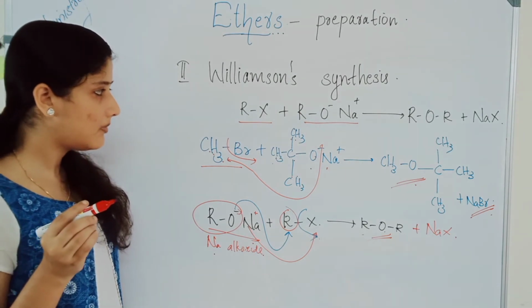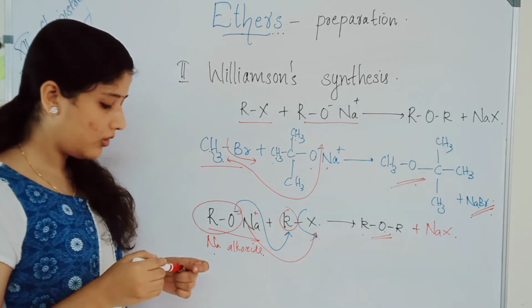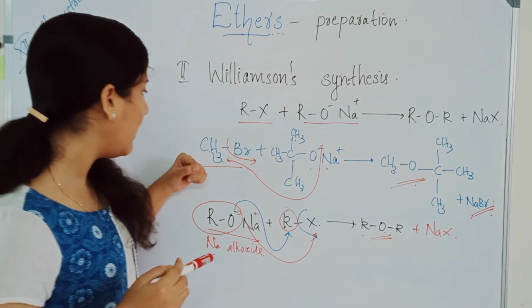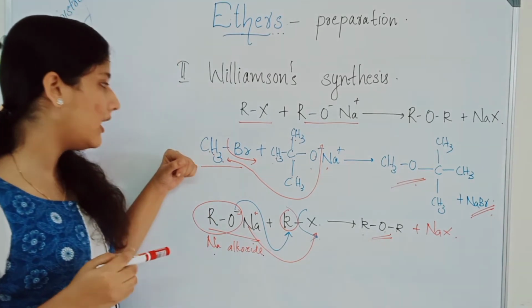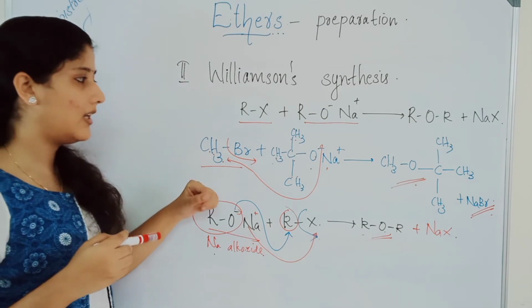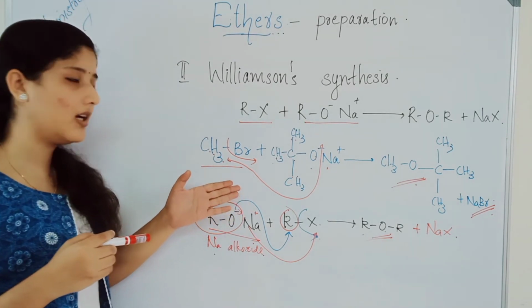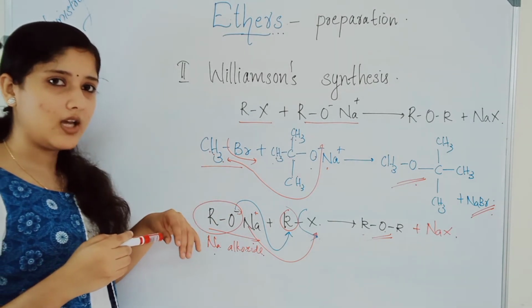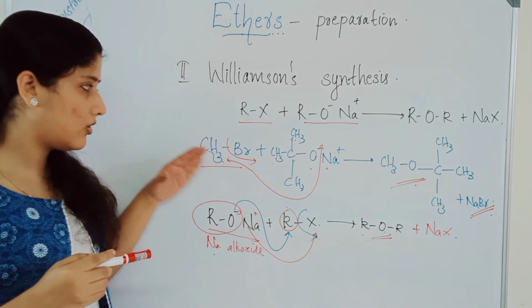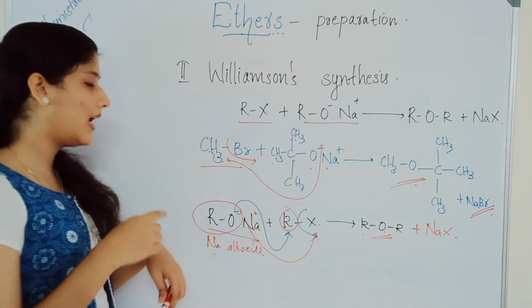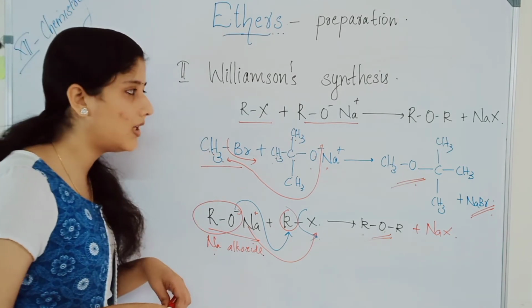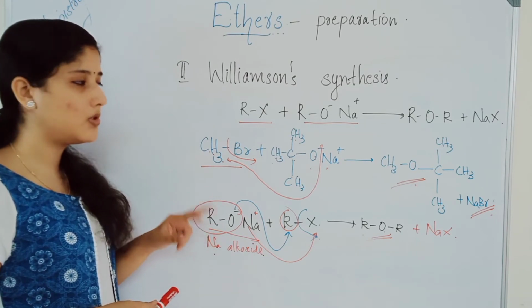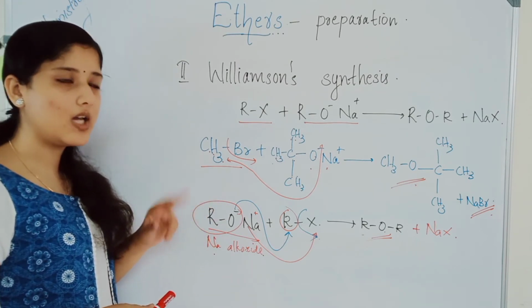Understood? And also here you can see that in the alkyl halide only a primary alkyl group is taken, and in the alkoxide we have taken the substituted group. In the reverse order we can't take, and we will not get the corresponding ether product. Always in the alkyl halide side we will take the primary group, and in the alkoxide we will keep the substituted groups to get the corresponding ether.